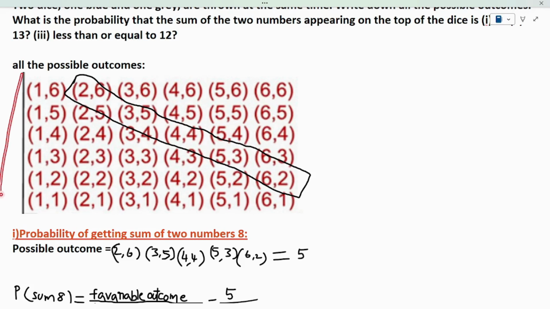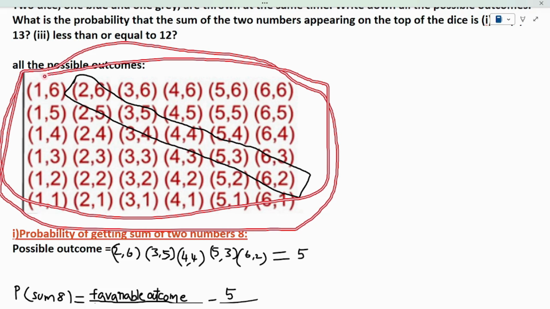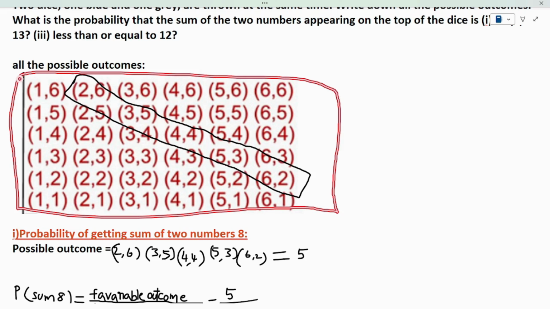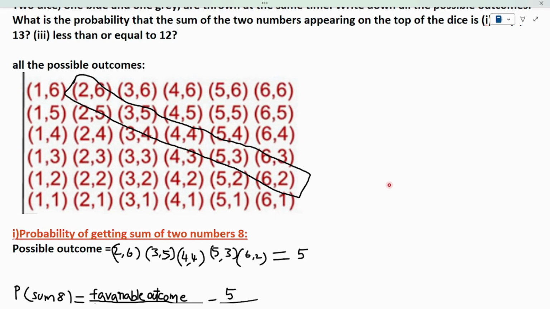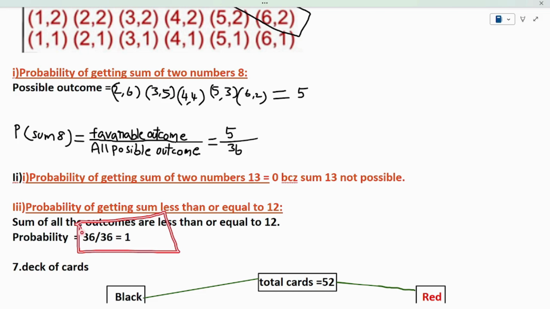We have to observe one thing. All these outcomes have a sum less than or equal to 12, which means my event is 36. Why? Because all the possible outcomes satisfy my condition. I have a total of 36 possible outcomes, which is nothing but the sample space. All these 36 items satisfy my condition, so my event will become 36. My event is 36 as well as my sample space is 36, so 36 by 36 is equal to 1.